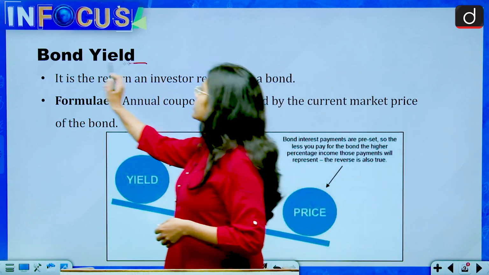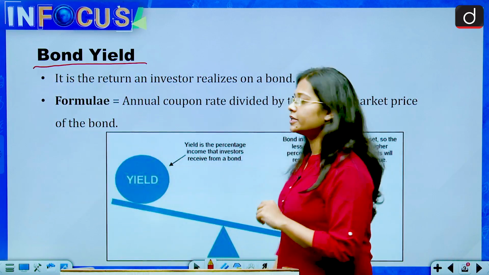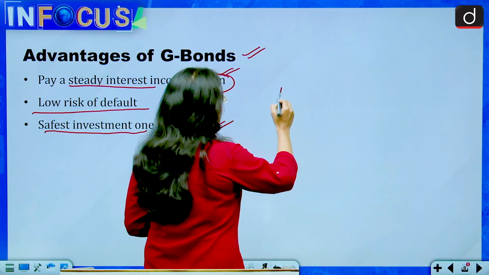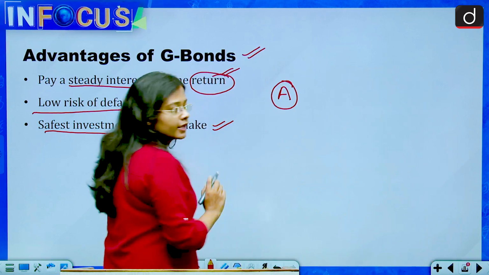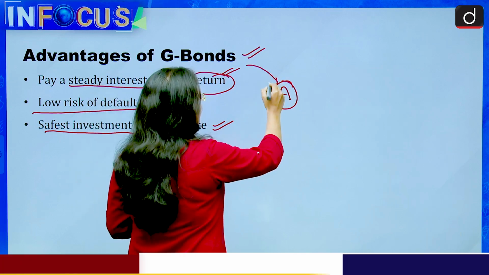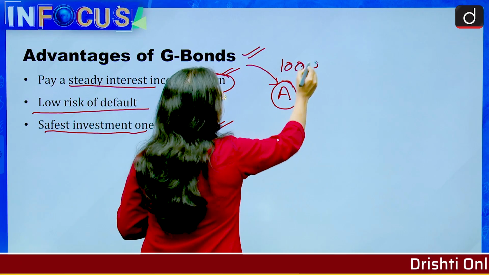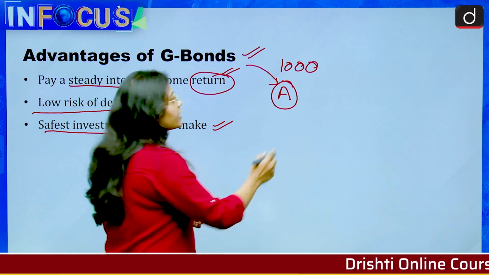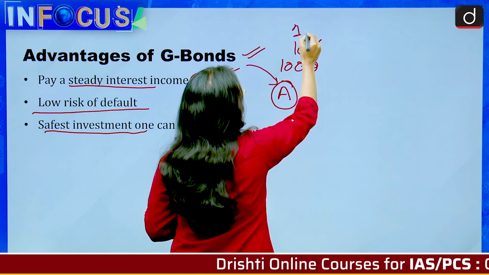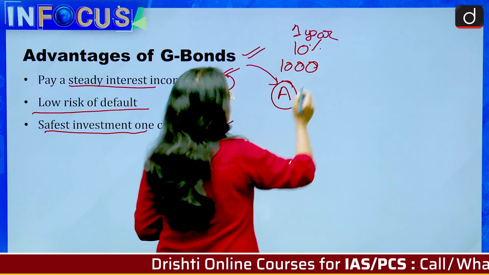Now let's see what is bond yield. So we will just understand. See, let's take a scenario that this is A. A has bought a bond of rupees 1000 at an interest rate of 10% for 1 year.